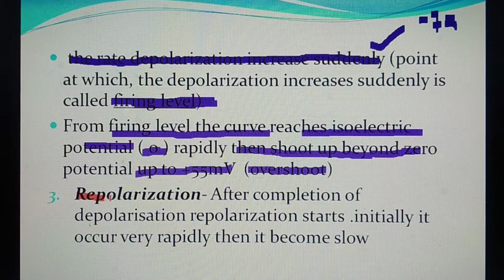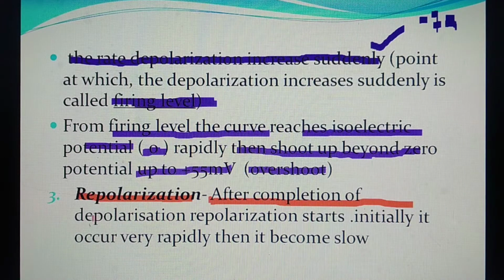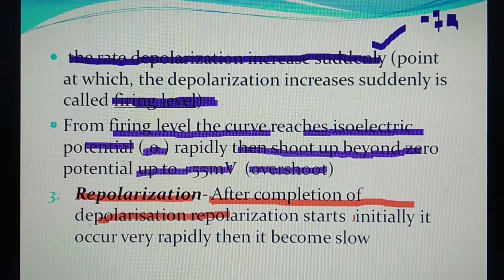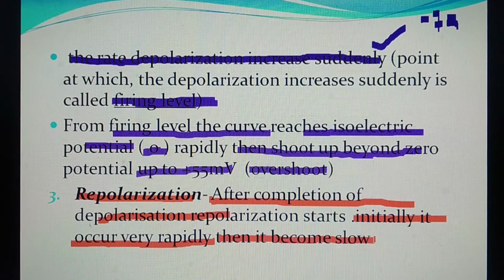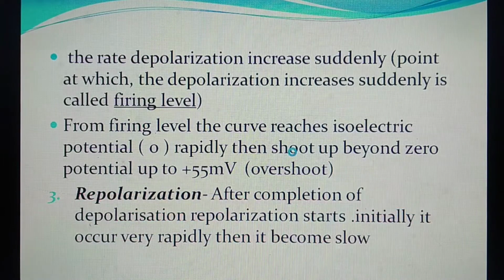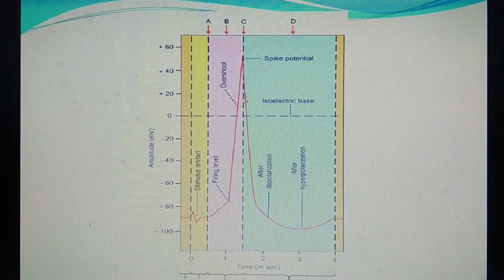Now next and last topic is repolarization. It starts after the completion of depolarization, and as I told you, initially it is very rapid, unlike depolarization, and then it becomes very slow. Here you can see this.